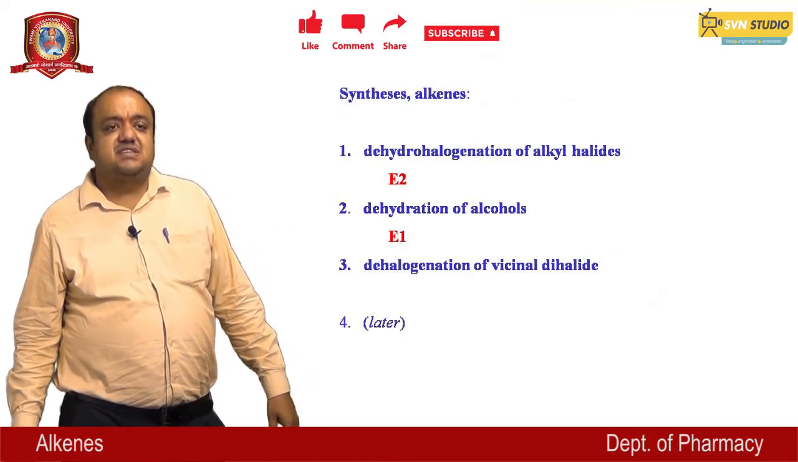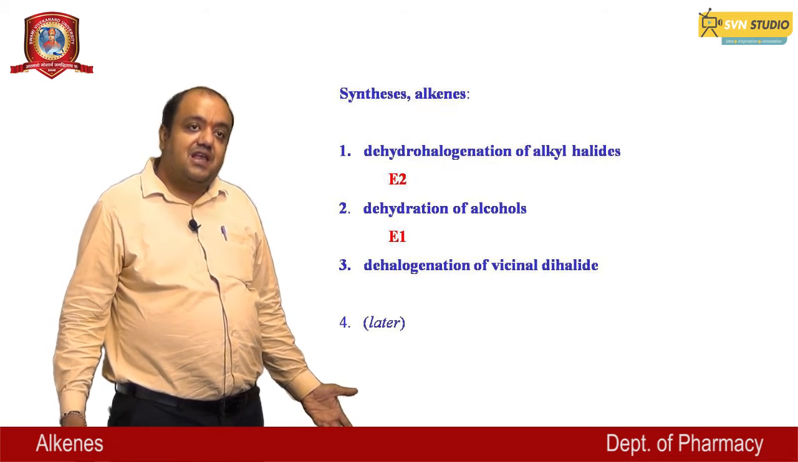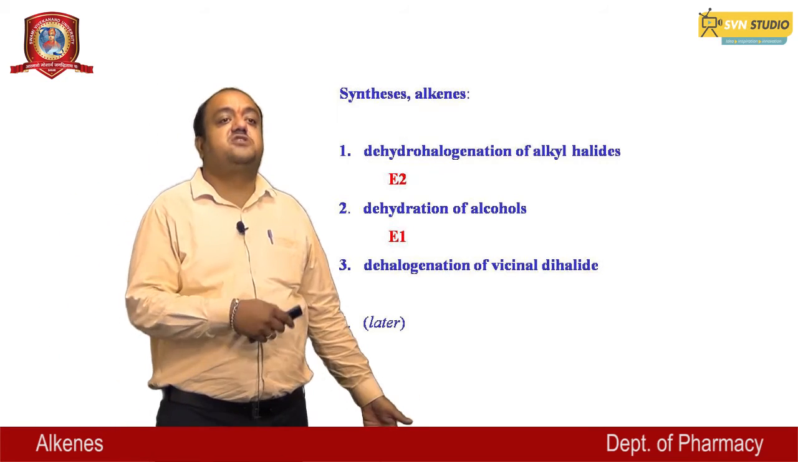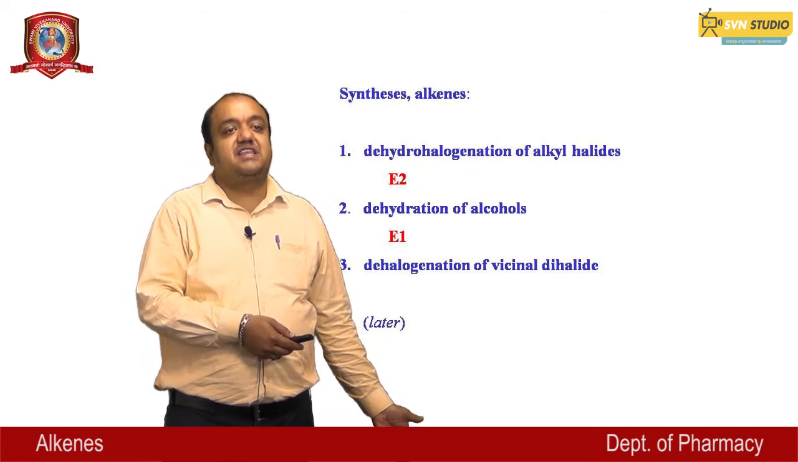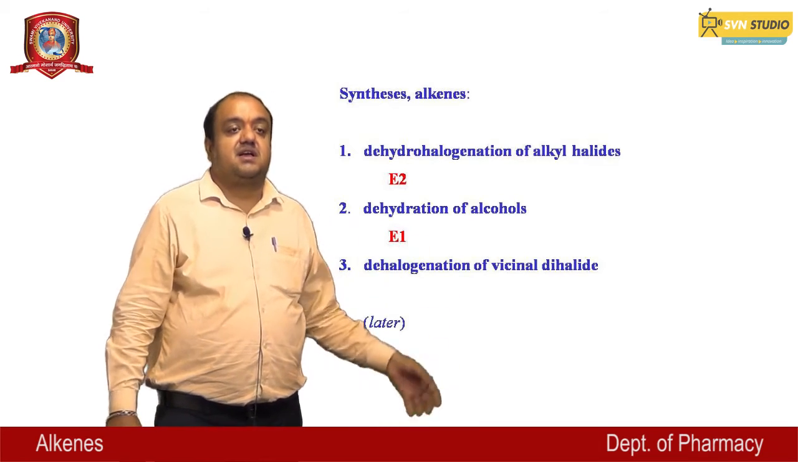The synthesis of alkene: first, dehydrohalogenation of alkyl halide. This is possible by the E2 mechanism. And then second, dehydration of alcohol, which is possible by the E1 reaction.